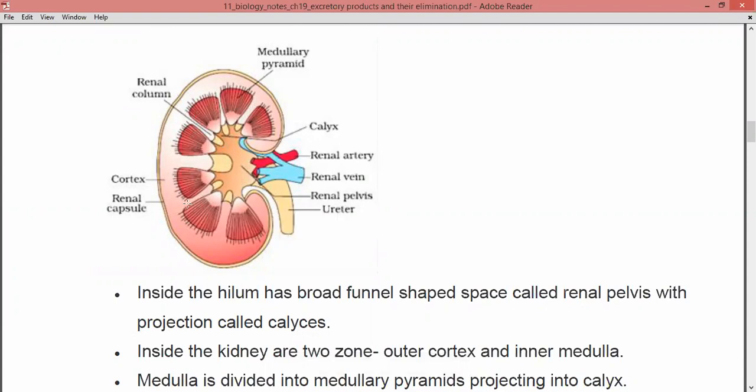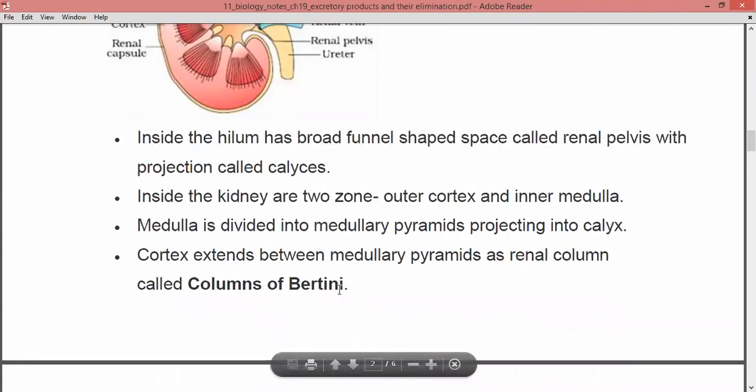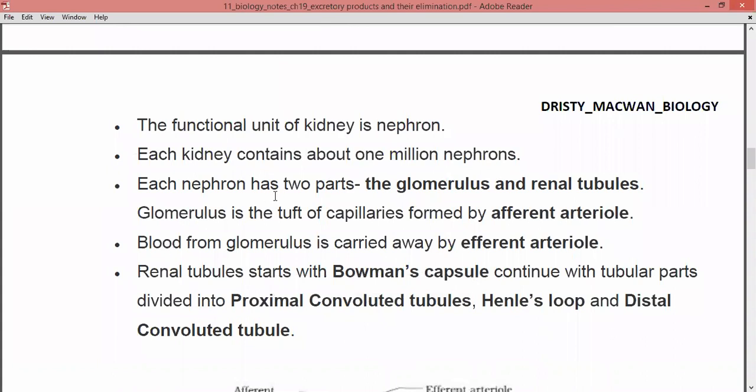So this is not exactly a space, but there is a presence of the cortex region. The cortex region present between the two medullary pyramids is known as the renal column, or the column of Bertini, right?